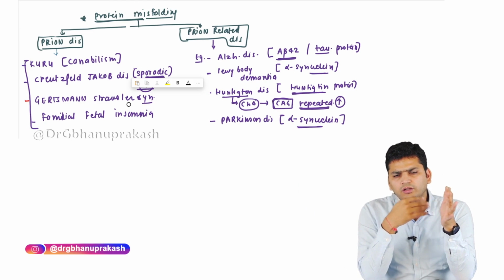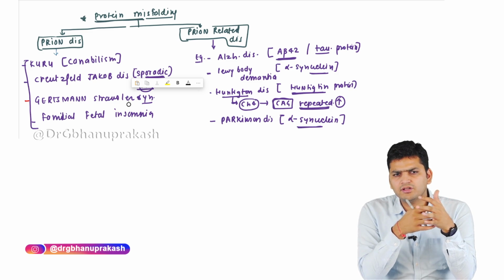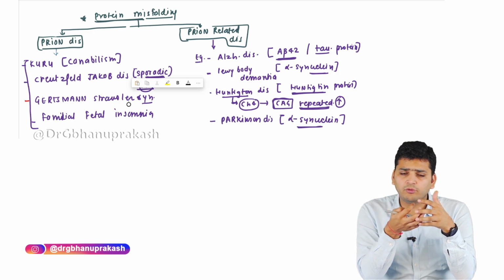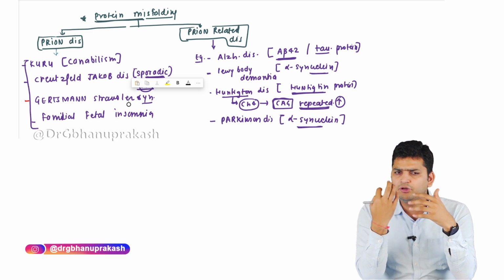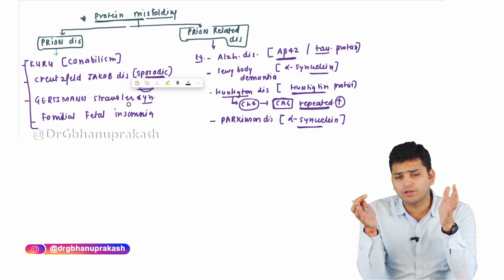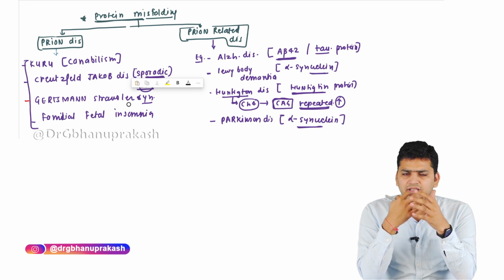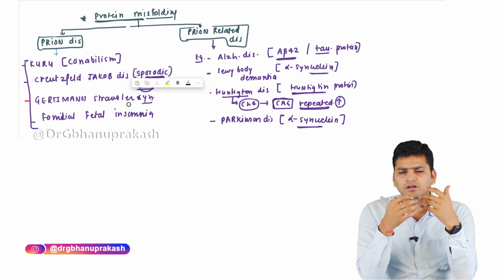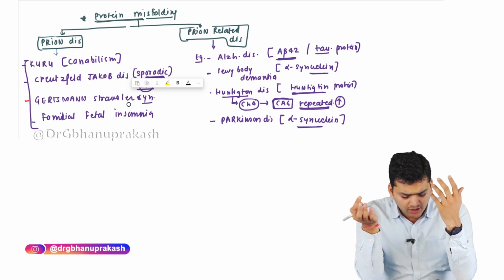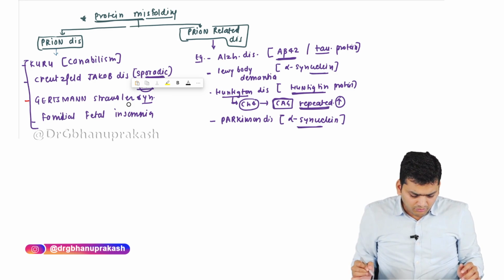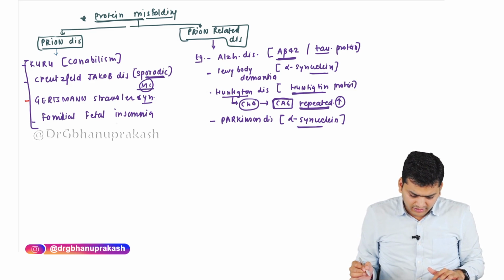When it comes to the prion related disorders, here also the misfolded proteins accumulate. The severity is much lesser and the duration is much longer than the prion diseases, in conditions such as Parkinson's, Alzheimer's, Lewy body dementia, Huntington's, and frontotemporal dementia. So these are the points to be remembered when protein misfolding occurs.